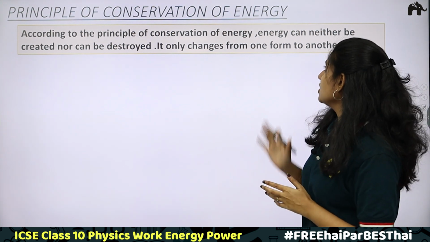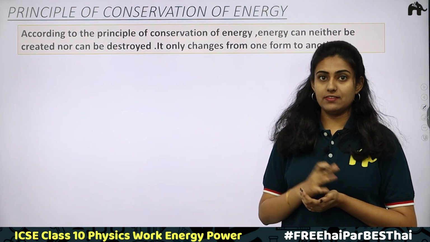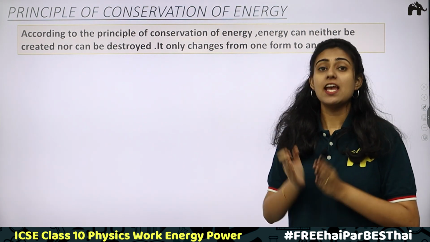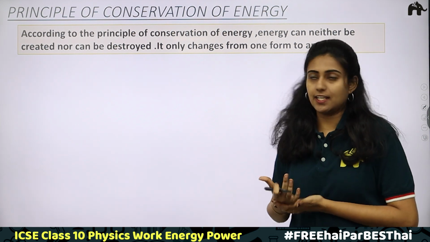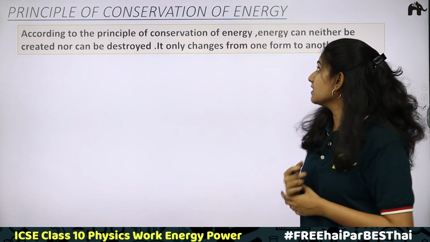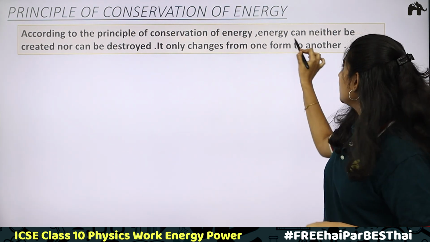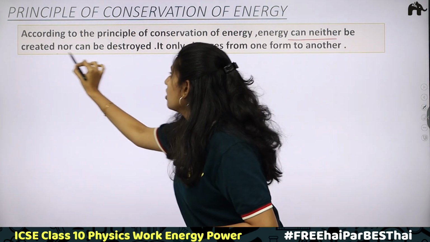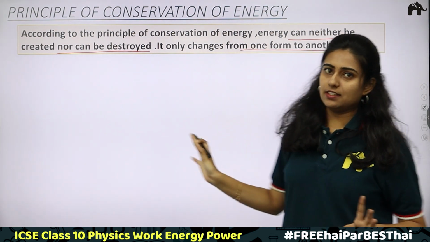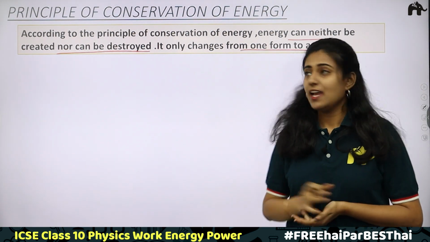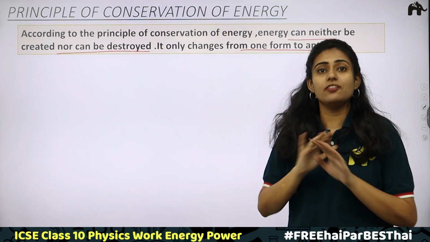Principle of conservation of energy. We have studied about energy and what are the different forms of energy. We have discussed the mechanical energy and the two forms of mechanical energy, which are potential energy and kinetic energy. According to the principle of conservation of energy, energy can neither be created nor be destroyed. It can only change from one form to another. The statement you all have studied before, right? Energy is something that cannot be created. It cannot be destroyed. It always exists.